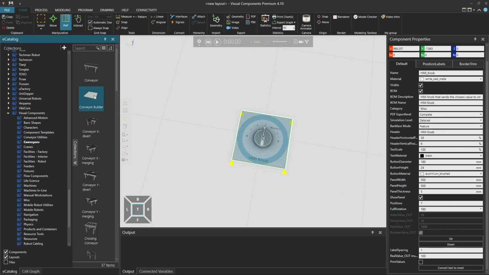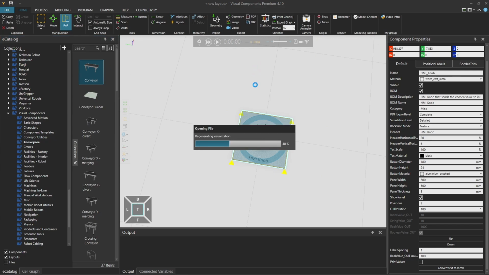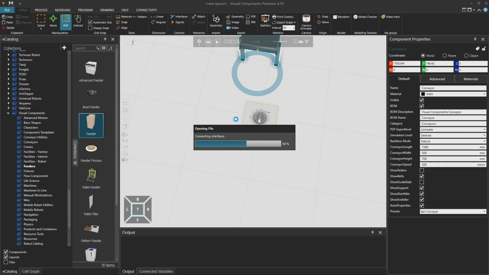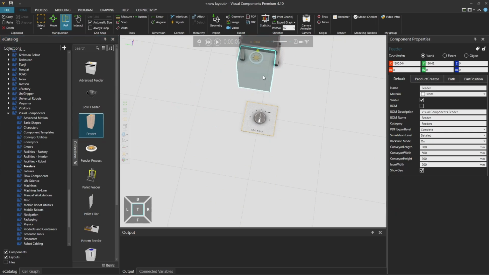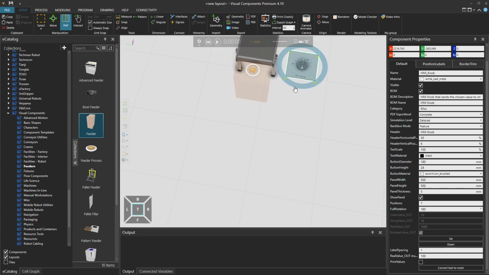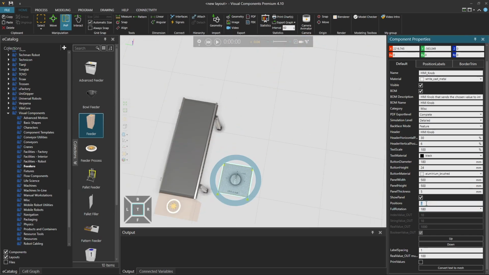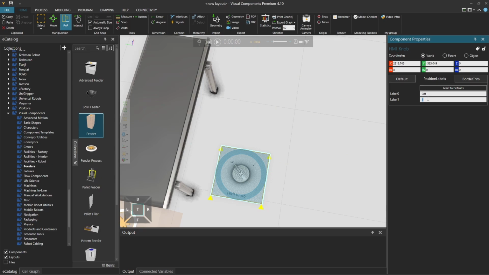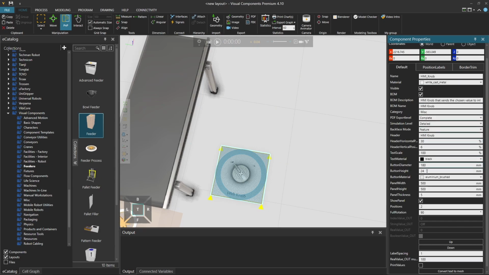A quick example how to use it with that boolean signal, for instance. Let's take a conveyor and feeder. And let's make this simple 2-position knob with the 90-degree rotation, and it's off and on. Make the text a little bit bigger.